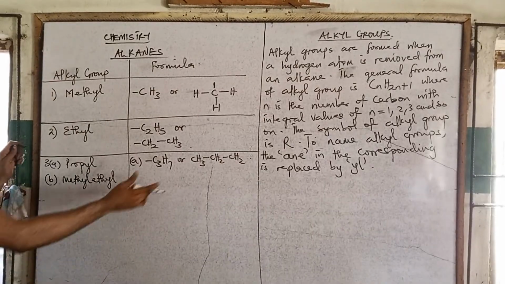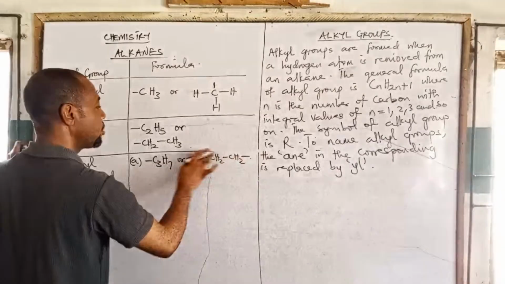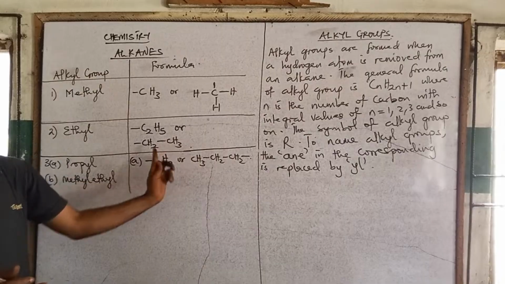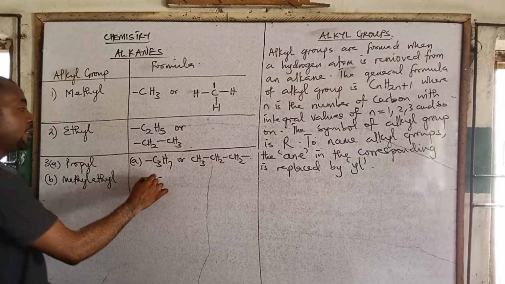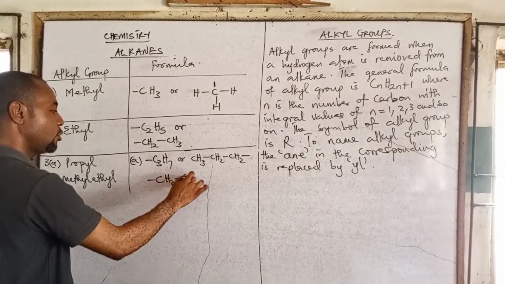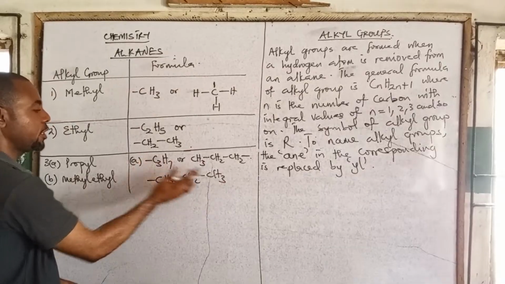That's propyl. With this bond, that's propyl. Remember, you can still reverse it and start with CH2, CH2, right? That is CH2 to CH2 to CH3. So this is propyl, this is propyl.